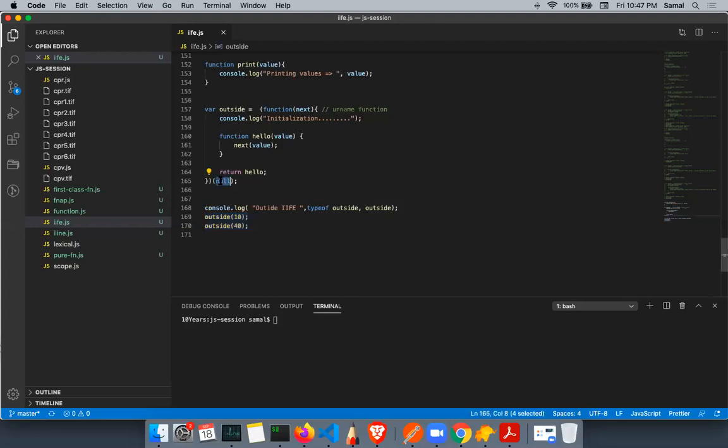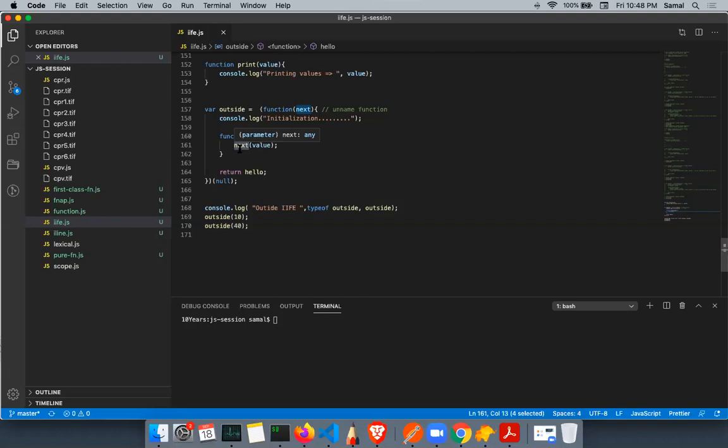Basically, I'm passing null, right? So null is one of the data types in JavaScript, a primitive. So what will be the value of next? If I pass 10, what will be the value of next? 10. Yes. If I pass null, what will be the value of next? Null. So here the value is not undefined, it is null.